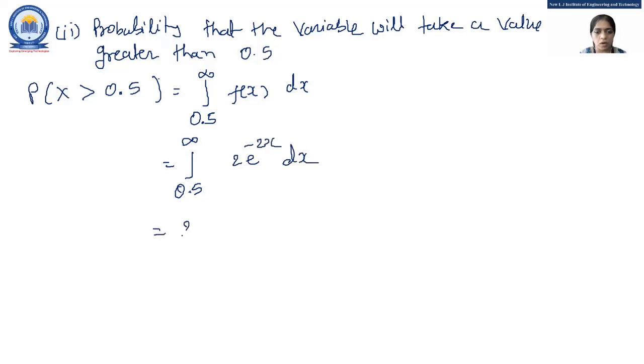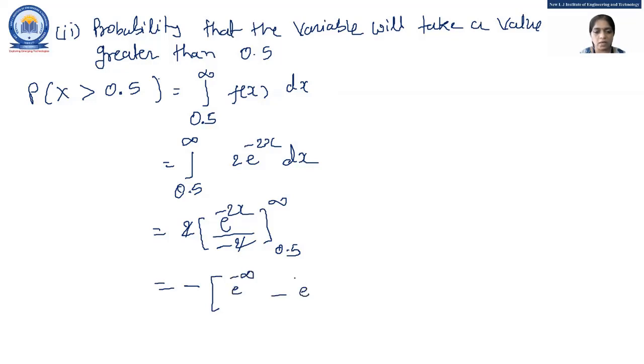If I keep 2 out of the integral, the integration is e raised to minus 2x upon minus 2, and the limits are 0.5 to infinity. So the 2 cancels, right? And if I keep this minus sign out of the bracket and apply my upper limit first, e raised to minus infinity minus e raised to minus 0.5.